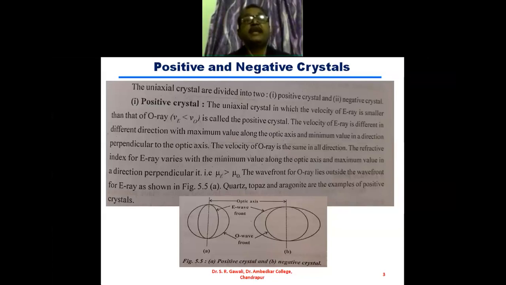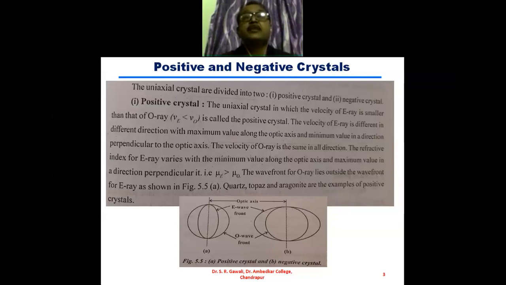Okay, so that classification is based upon the number of optic axes present in the crystal. Now we will study another classification of the crystals, and that is based upon the velocity of the ordinary and extraordinary ray.